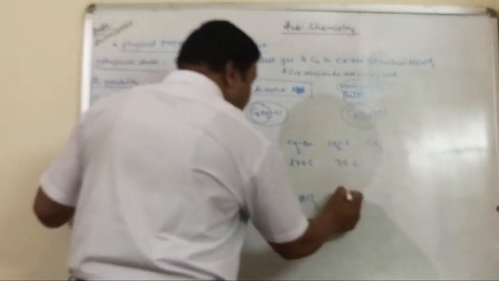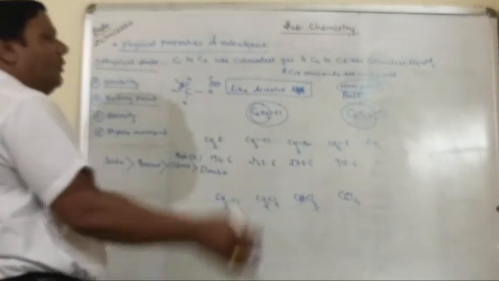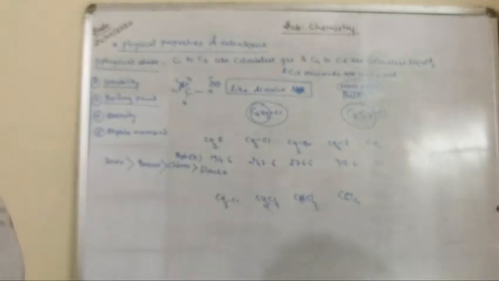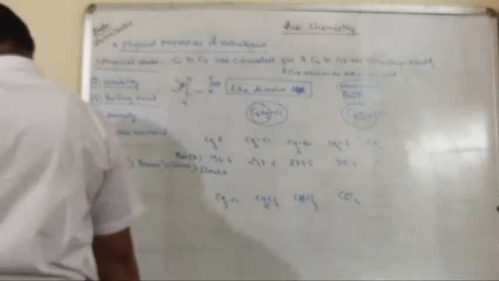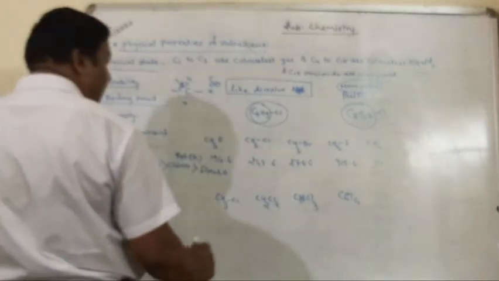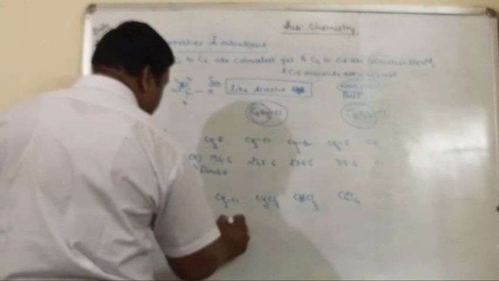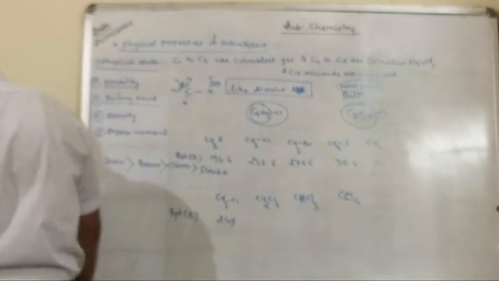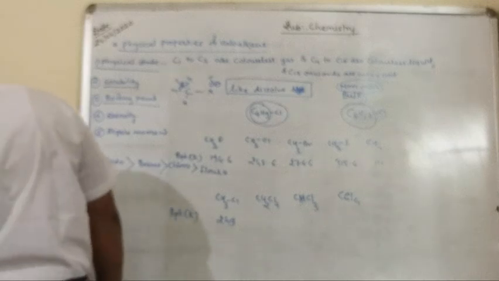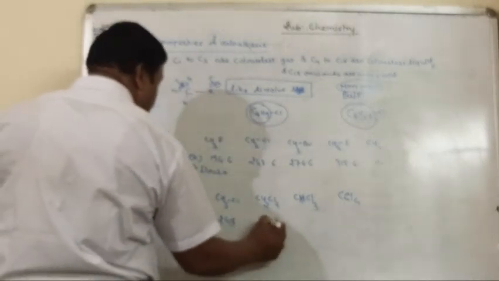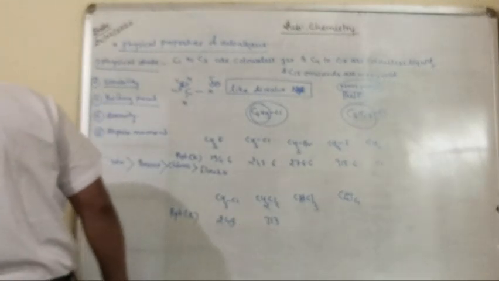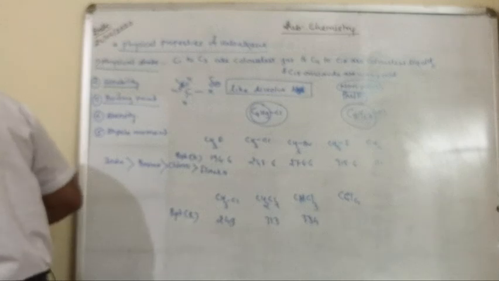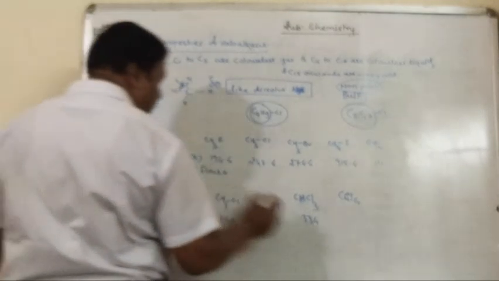If we take the same carbon and the same halogen but the number of halogens is more, in this case CH3Cl has a boiling point of 249 Kelvin, then CH2Cl2 is 313, chloroform is 334, and carbon tetrachloride is 350.